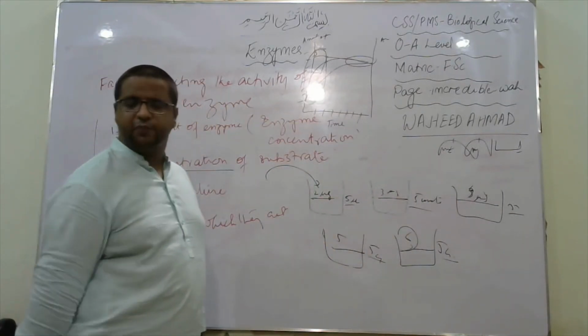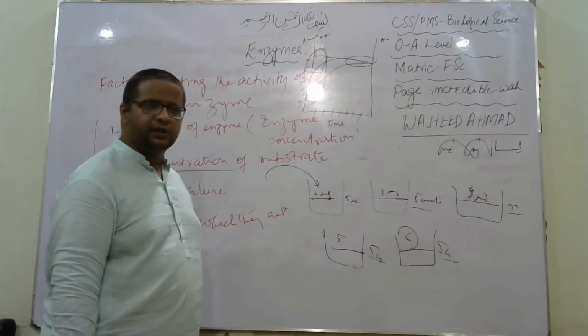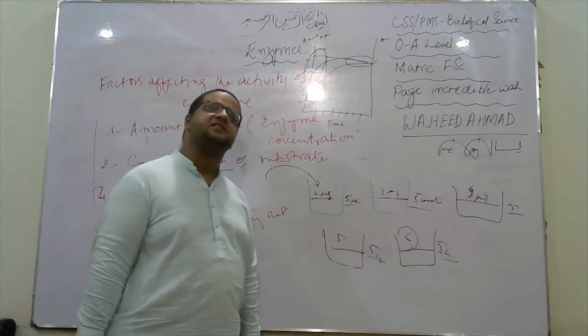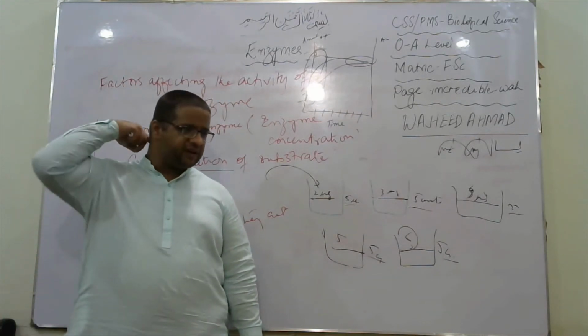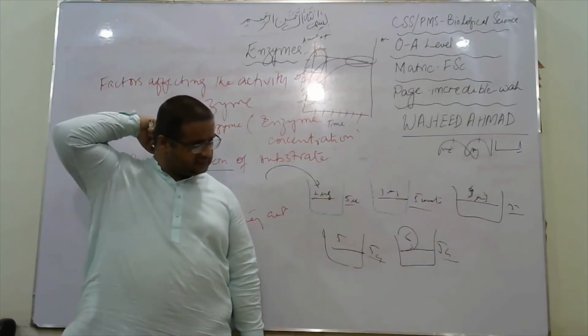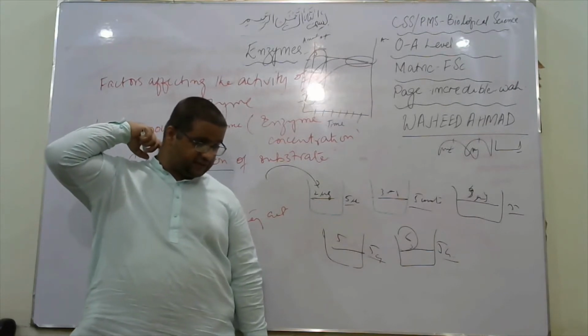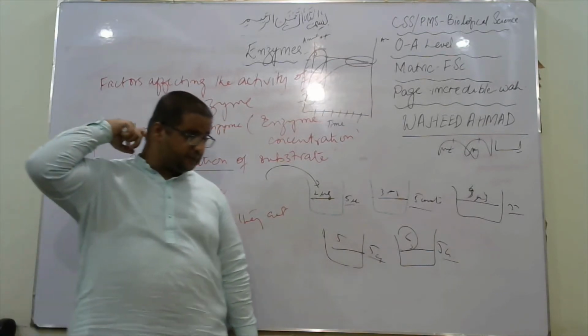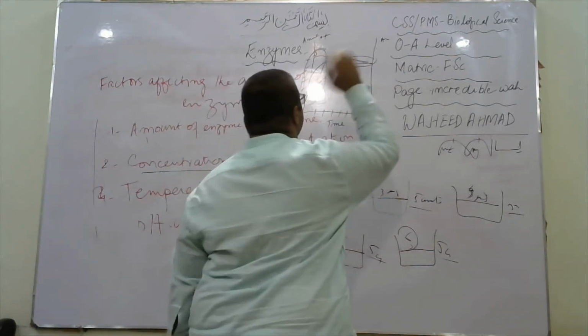More product would be produced, as an equal number of active sites are available, but the reaction will slow down at a different pace. This is how the substrate affects the activity. Depletion of substrate will affect the activity. There is a stage when substrate would be depleted, but more product will be produced. So the product produced will be different.